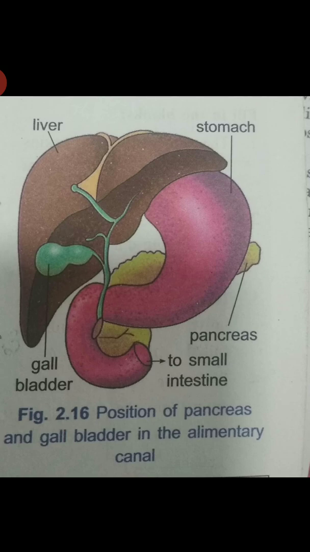Now, you can see that yellowish color pancreas. The pancreas is a large cream colored gland located just below the stomach. The pancreatic juice acts on carbohydrates, fats, and proteins and changes them into simpler forms. The partly digested food now reaches the lower part of the small intestine where the intestinal juices complete the digestion of all components of the food. The carbohydrates get broken into simple sugars such as glucose, fats into fatty acids and glycerol, and proteins into amino acids.